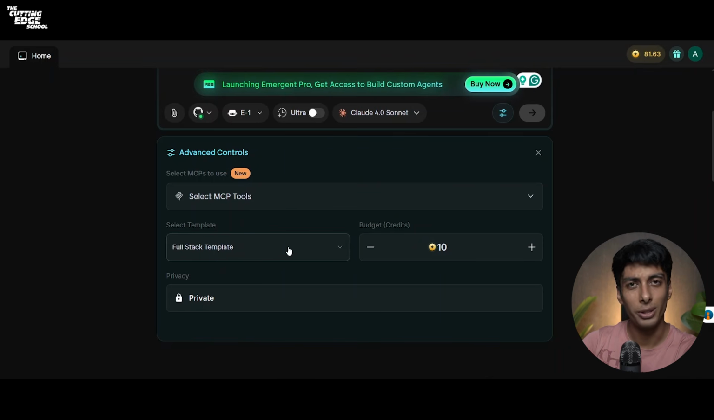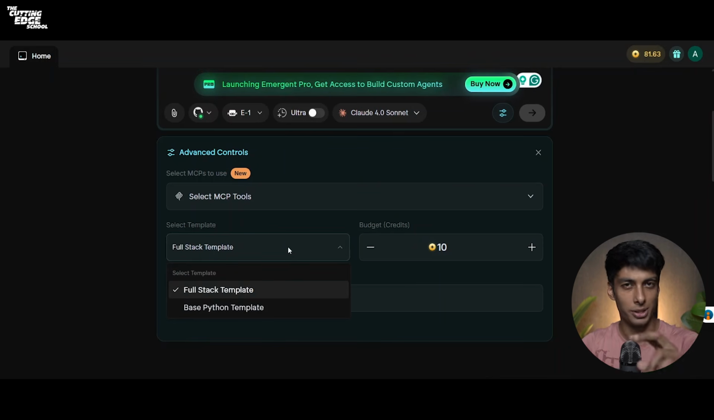Now, you also get an option to select your template. You get two options, which is full stack template or base Python template. So for those who don't know, full stack stands for your complete application, which includes front end as well as your back end. While your base Python template only includes a basic Python template, some kind of landing page or a basic website. And you can also set a budget for your agent, in which you can define your maximum number of credits for your agents. For example, if I want my particular example to use only 10 credits, then I will set the upper limit to 10 credits. This can help you save cost as well as credits while building or development on Emergent.